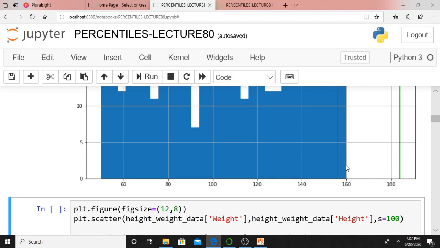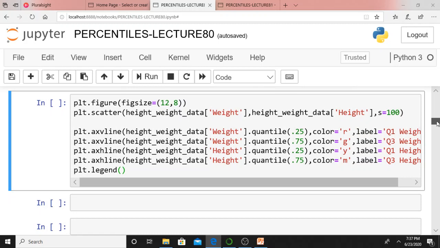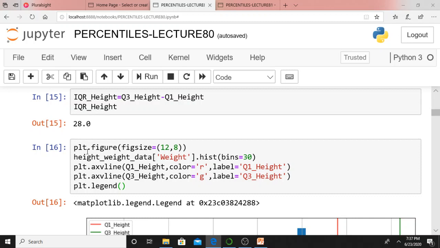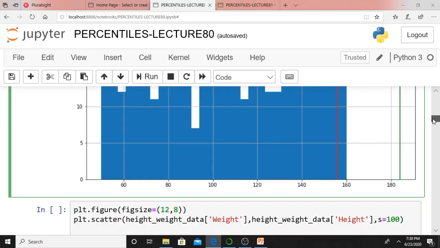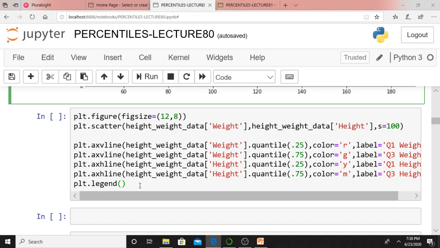If you want to visualize the quantile information for height as well as weight data in a single plot, what does it mean? Till now we calculated only for height, Q1_height and Q3_height. If you want to keep height and weight in the same plot, you can use a scatter plot. We already discussed what a scatter plot is in our previous lectures in data visualization.